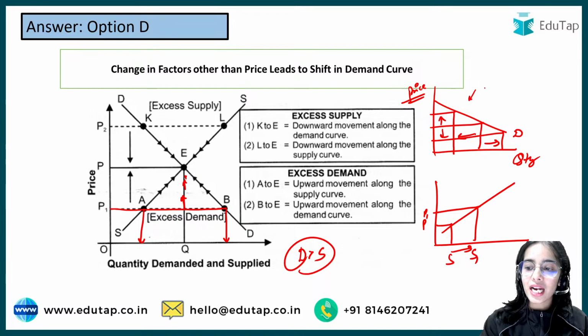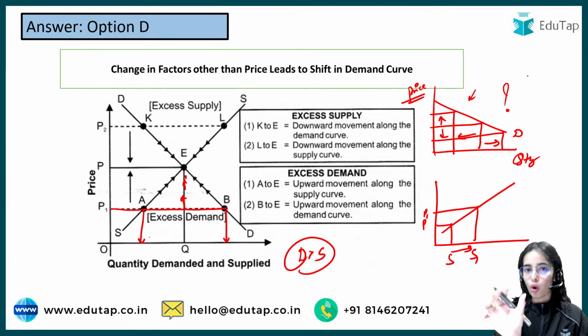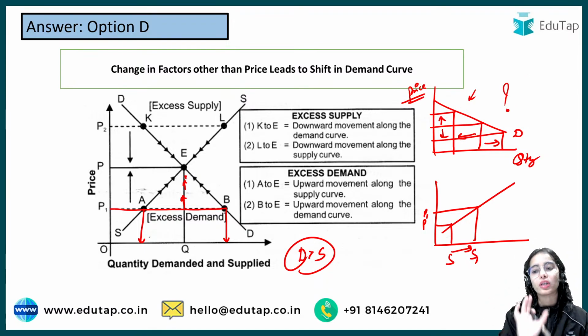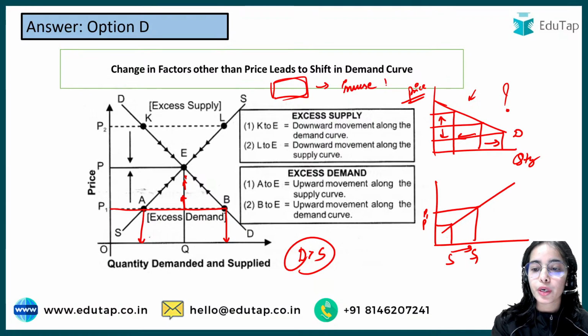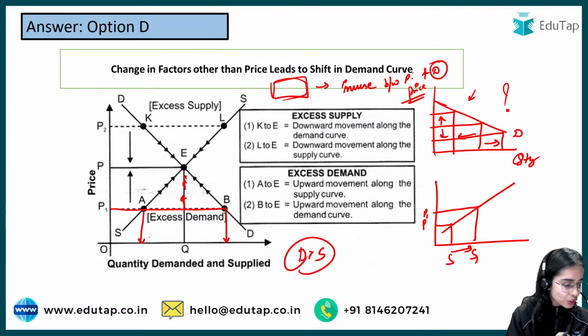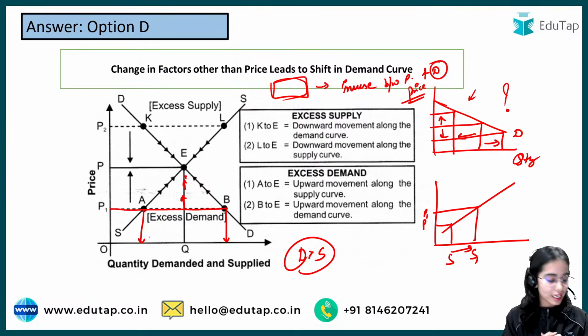There is a law. What is that law called that tells us there is an inverse relationship between the price of a commodity and the demand of a commodity? Can anyone give the right answer here?